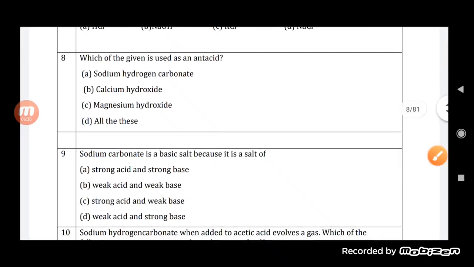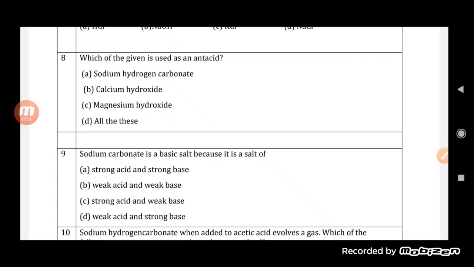Now, which of the given is used as an antacid? Which of them is used as an antacid? What is an antacid, students? If there is an increase in the acidic nature, an antacid is used in order to reduce the effect. The first one is sodium hydrogen carbonate, the second one is calcium hydroxide, the third one is magnesium hydroxide, and the fourth one is all of these. Generally, we can use all of them, students.